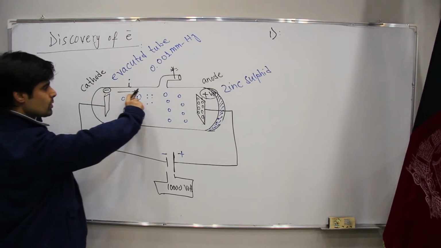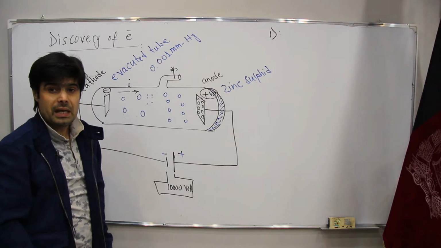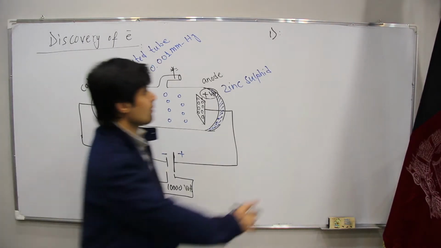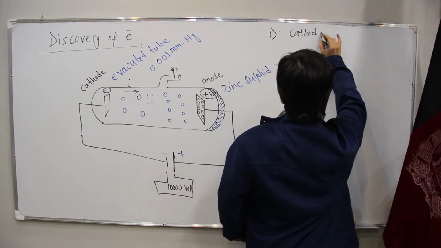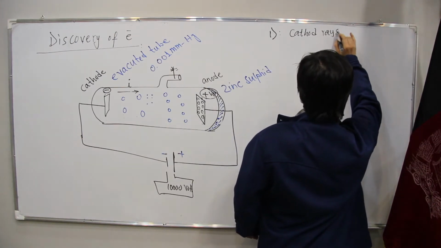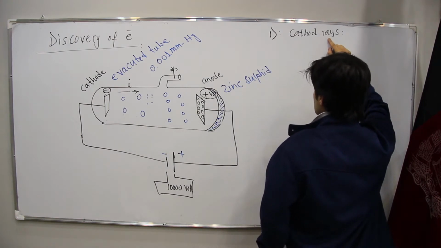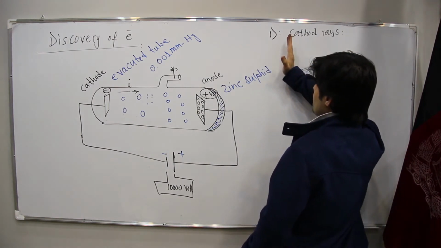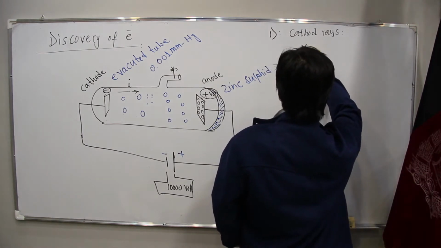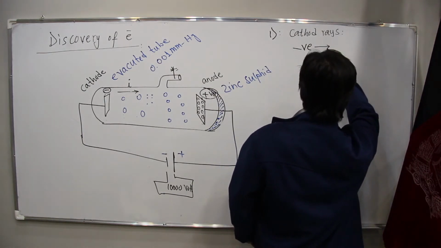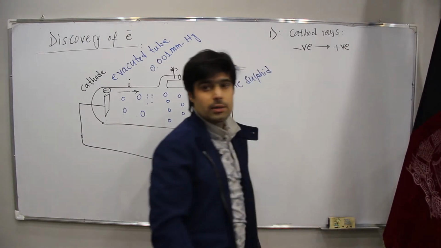Now the things which are going from the negative to the positive, he named cathode rays. Cathode rays, what does it mean? It means there is something which is coming from the negative plate to the positive plate.